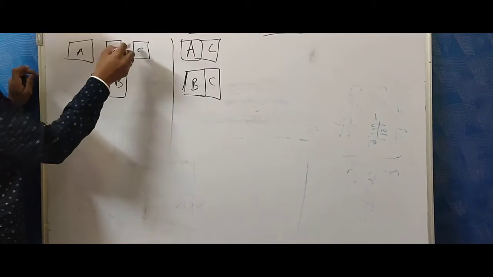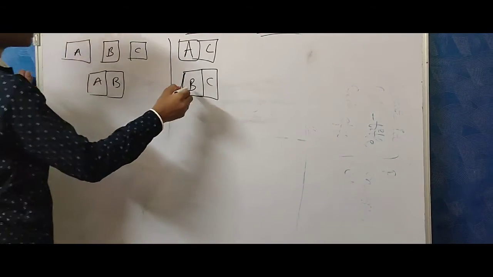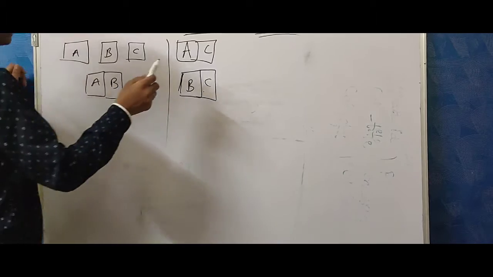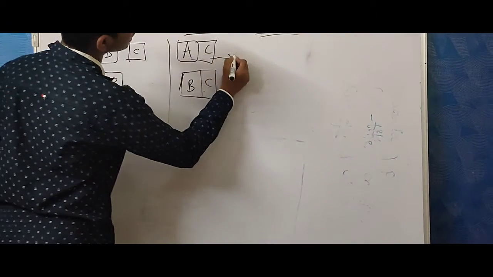Here these three bodies AB are in thermal contact, AC are in thermal contact, BC are in thermal contact. Here A and C are in thermal equilibrium.